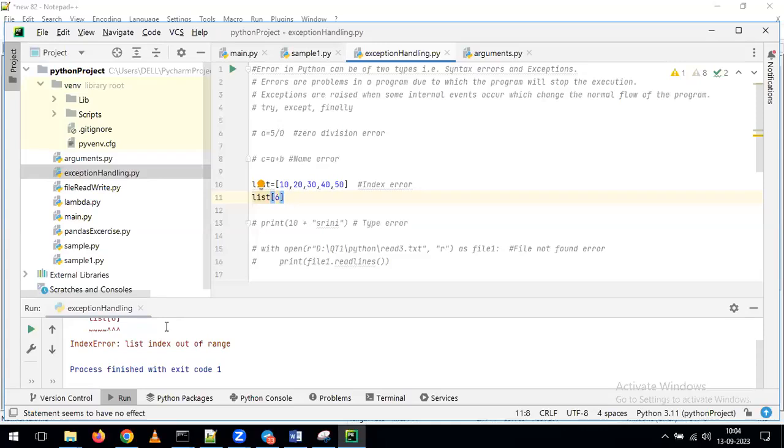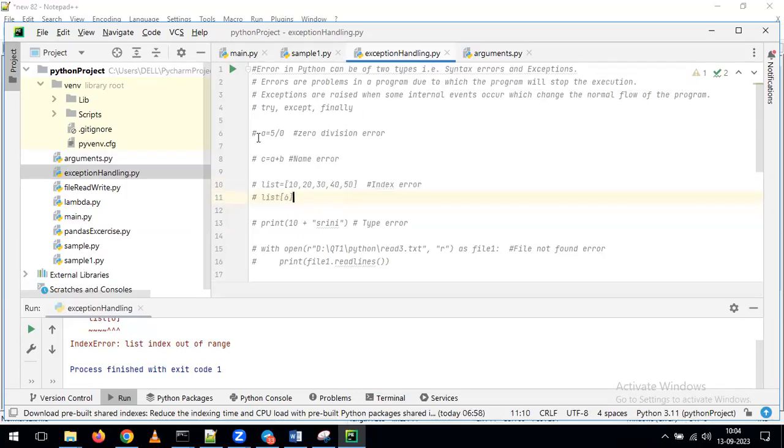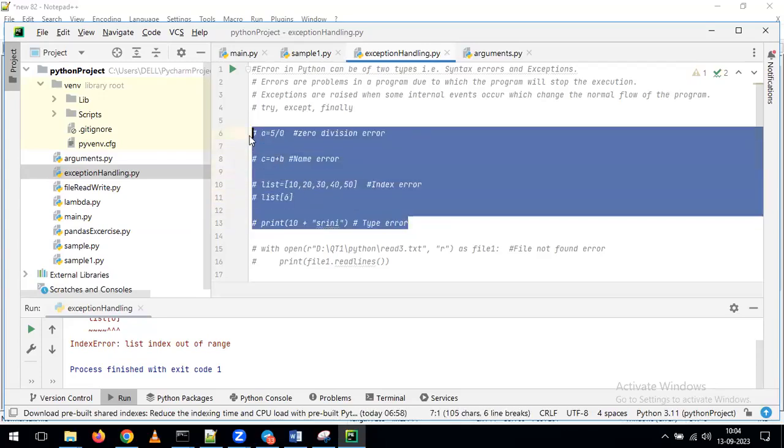Indirectly, whatever the examples we discussed, Randy, for every example, I am giving all the examples in a single script file. I will share this file. This file name is exception handling.py. Once I share this file, please uncomment each and every line. With that, first try to understand the meaning of the different types of errors, Randy. I gave the zero division error, name error, index error, type error.